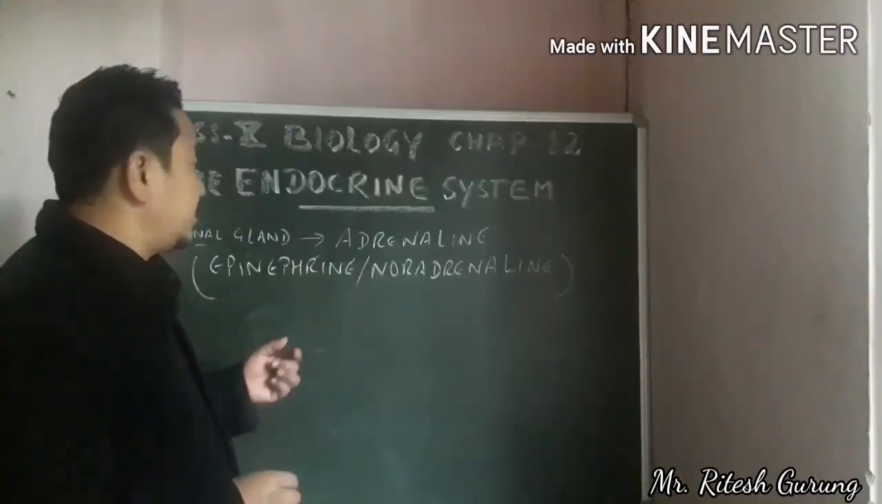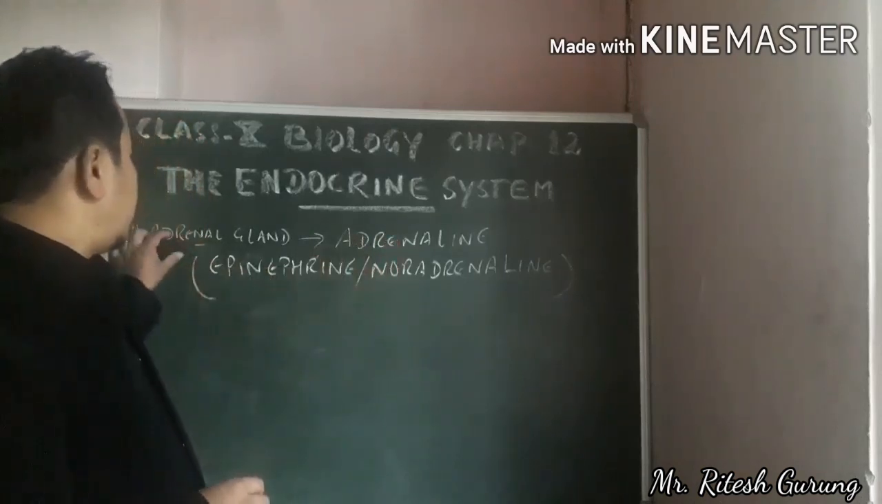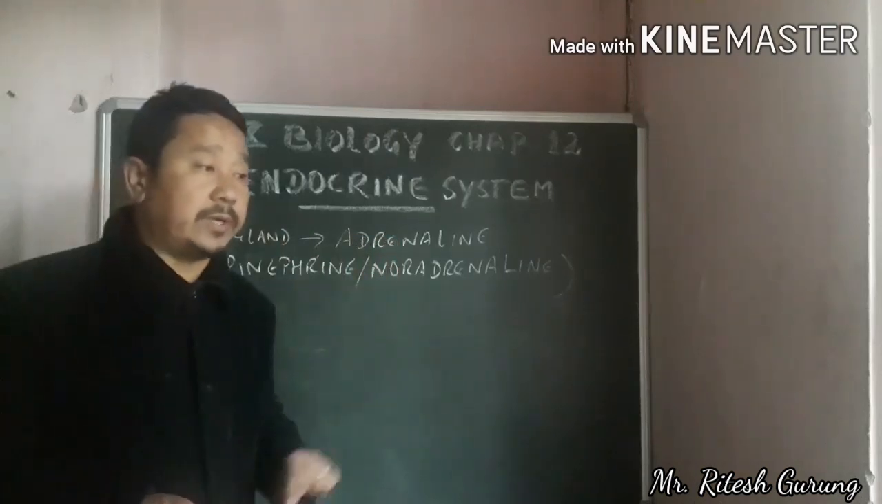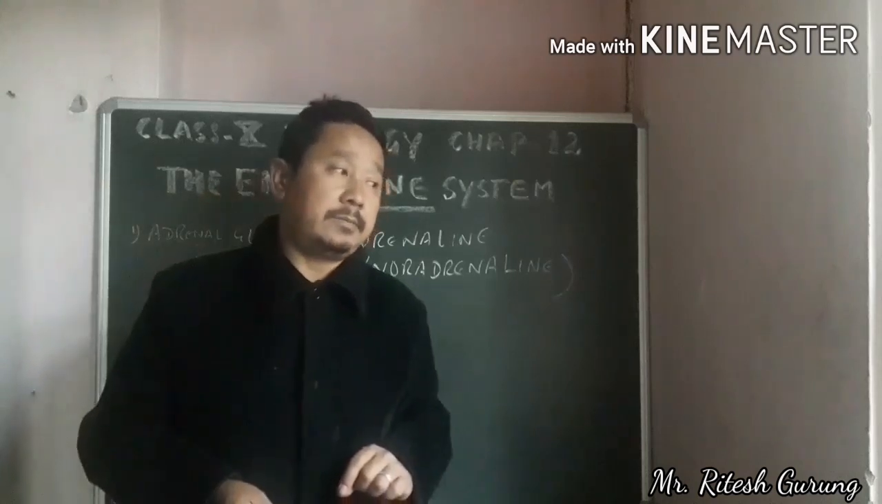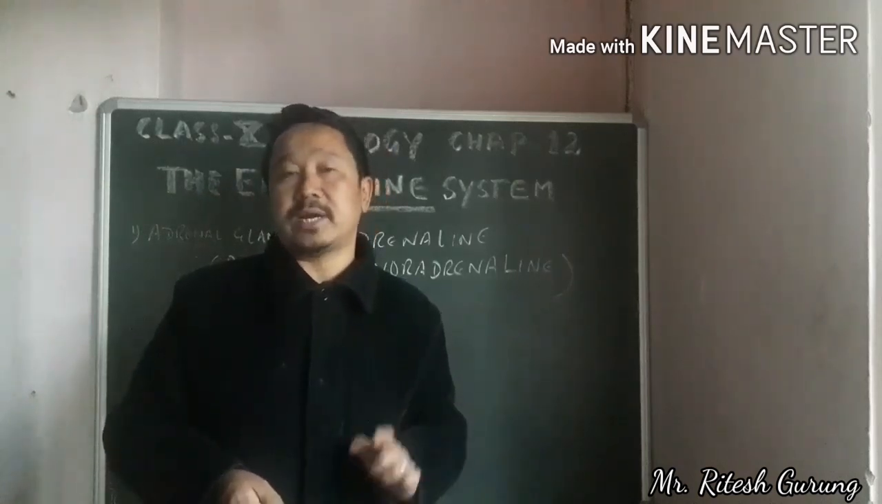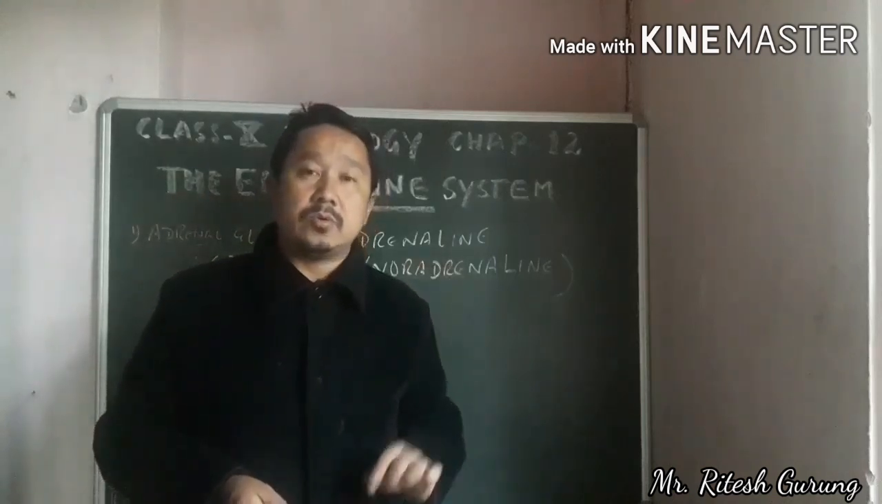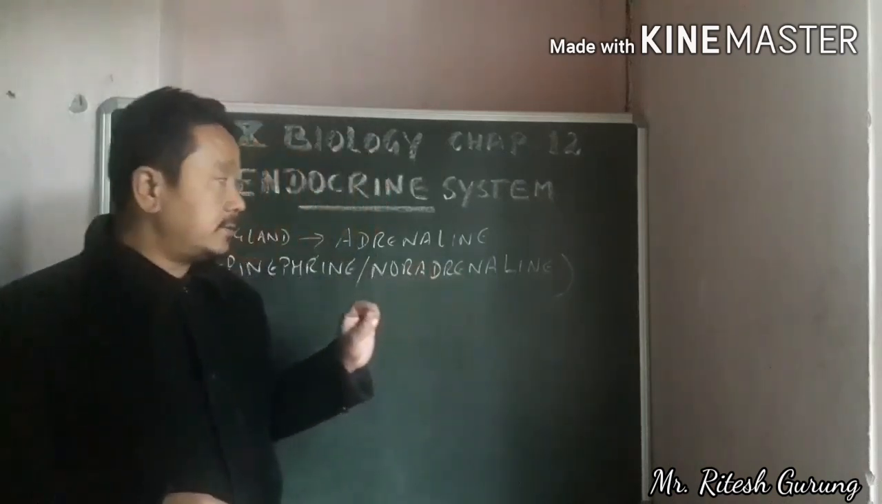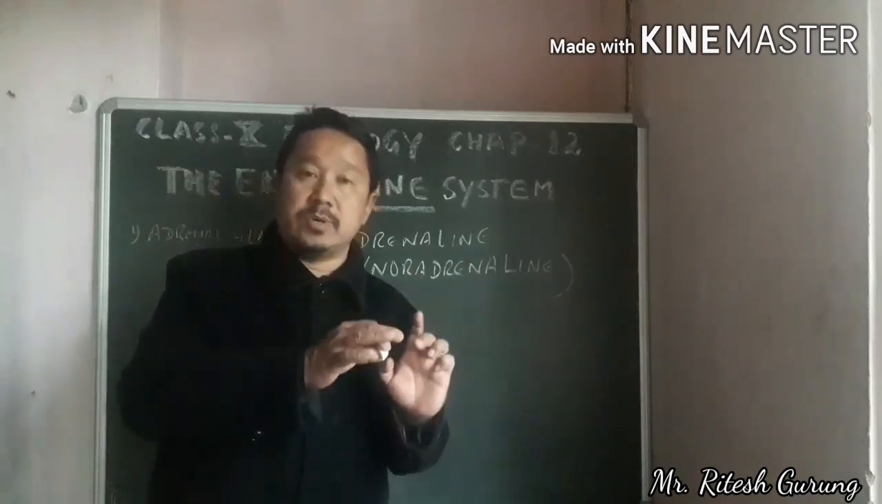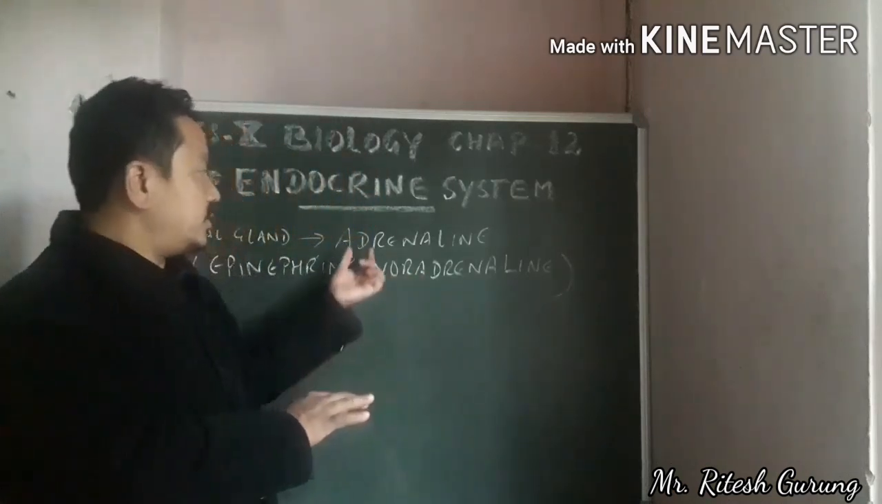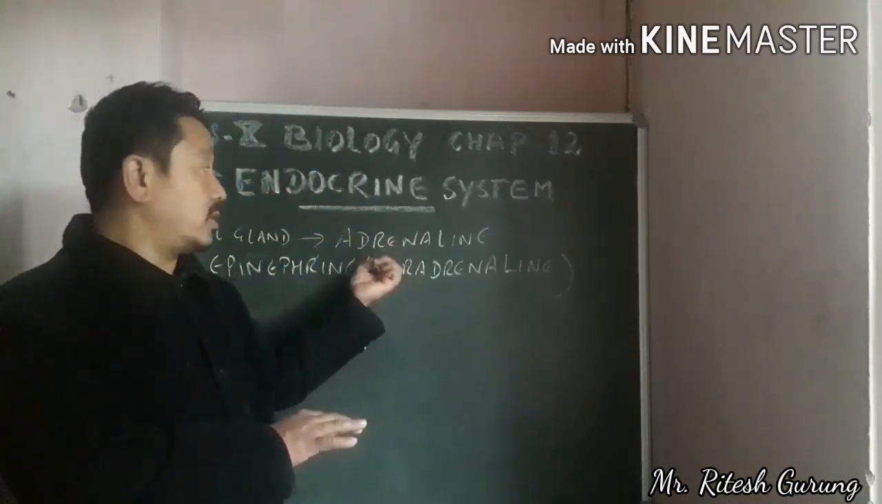Let's begin with the hormone produced by the adrenal gland. I've told you the adrenal gland is situated right on the top of each kidney. There is a cap-like structure on each kidney called the adrenal gland. So the hormone produced from there is adrenaline first, that we'll talk about.